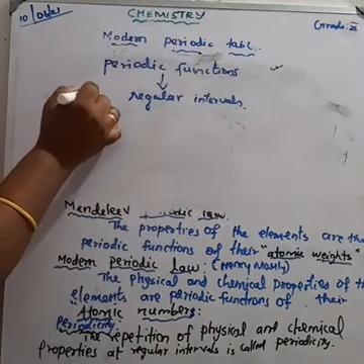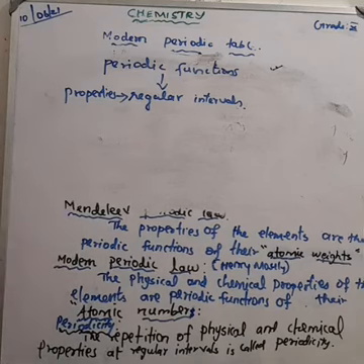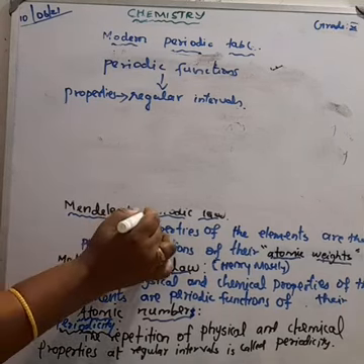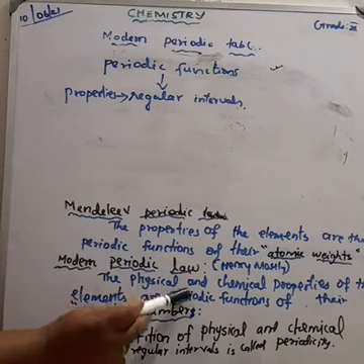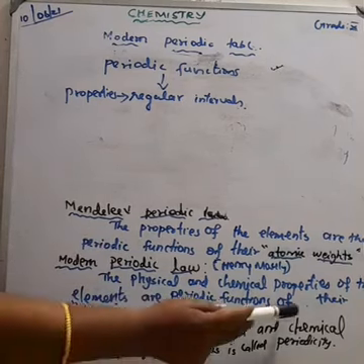That is called a periodic function. According to Mendeleev, the physical and chemical properties are periodic functions of their atomic weight. According to modern periodic law, very important, the physical and chemical properties of the elements are periodic functions of their atomic number.